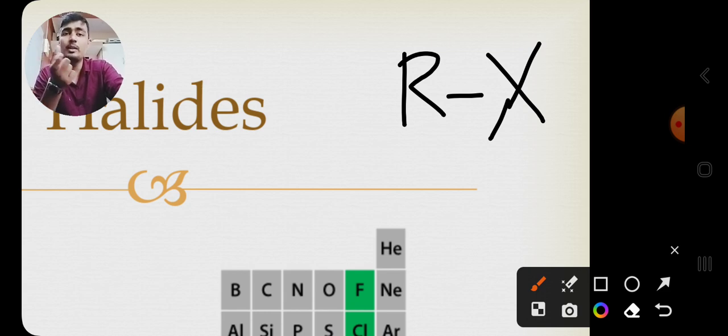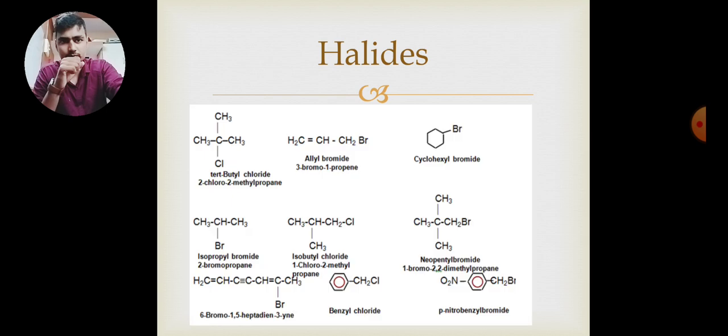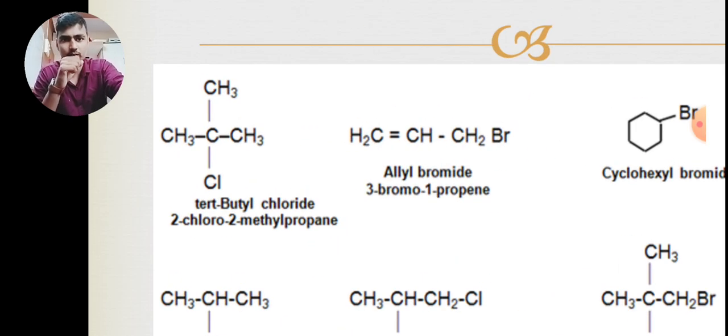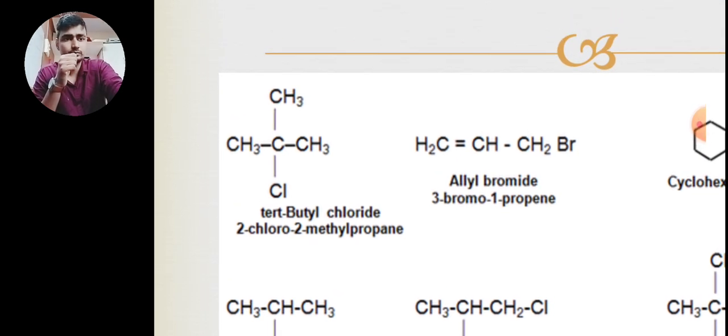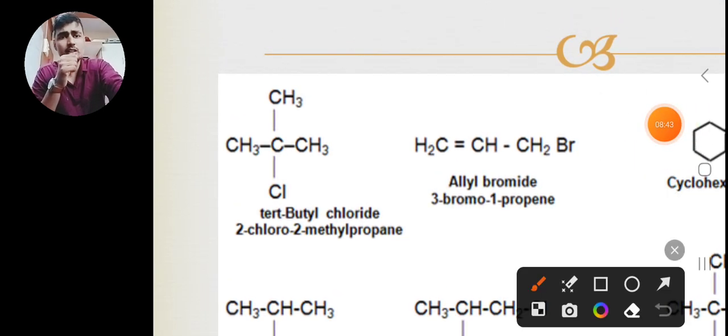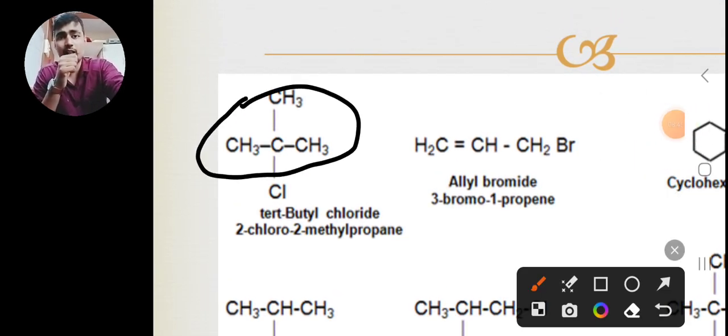So R can be written as CH3, X can be written as Cl. So CH3Cl, that will be methyl chloride. Now we will see a few examples. Look here. In this case, this total group will be referred to as R and this group as X. So the common name is tert-butyl chloride.